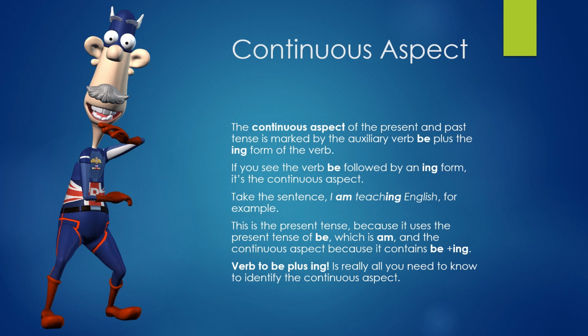Continuous aspect. The continuous aspect of the present and past tense is marked by the auxiliary verb be plus the ing form of the verb. If you see the verb be followed by an ing form, it's the continuous aspect. Take the sentence, I'm teaching English, for example. This is the present tense because it uses the present tense of be, which is am, and the continuous aspect because it contains be plus ing. Verb to be plus ing is really all you need to know to identify the continuous aspect.